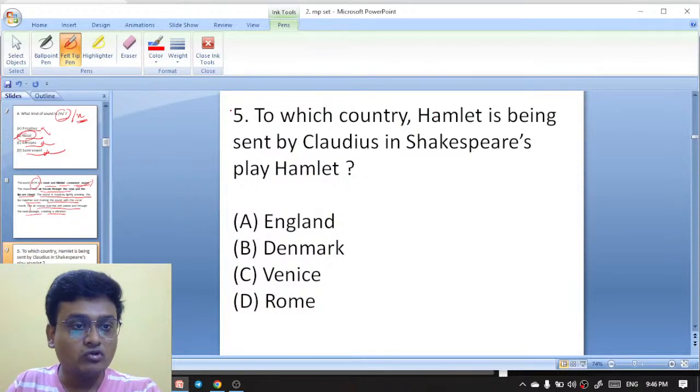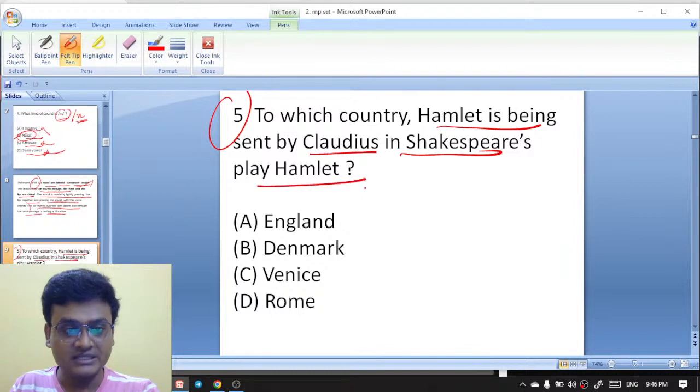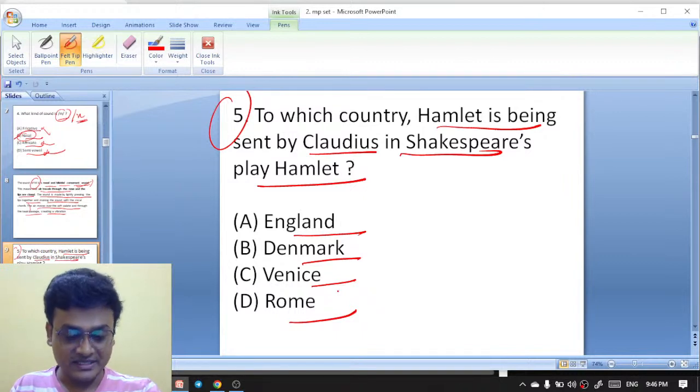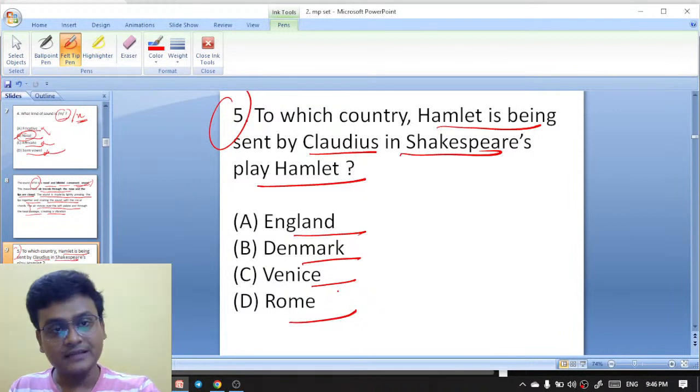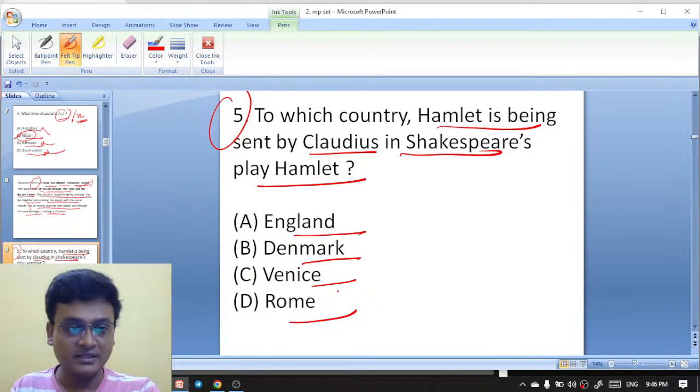To which country is Hamlet being sent by Claudius in Shakespeare's play Hamlet? England, Denmark, Venice, Rome. So your options are England, Denmark, Venice, Rome. You see that Claudius had sent Hamlet to England, with Rosencrantz and Guildenstern, to execute him. So England is the right answer.